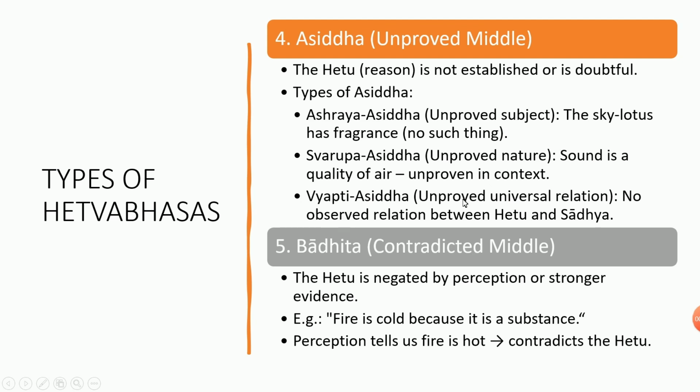Next is Vyapti Asiddha, unproved universal relation. No observed relation between Hetu and Sadhya. So they cannot find any concrete relation between them.